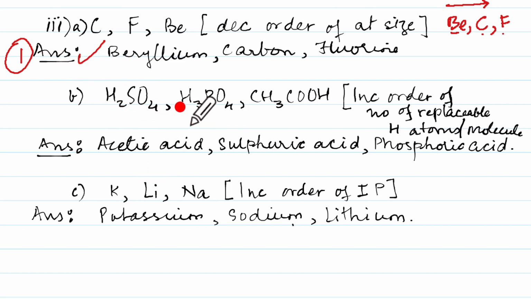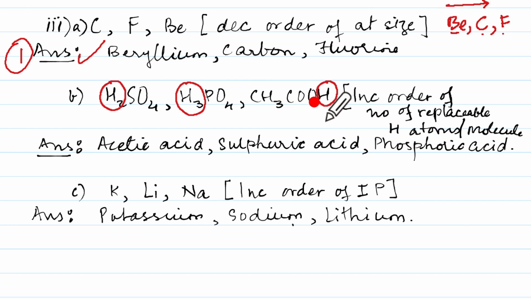The second one, these acids have been given. An increasing order of the number of replaceable hydrogen atoms per molecule has to be written. In H2SO4, it is 2 hydrogen atoms per molecule. In case of phosphoric acid, there are 3 hydrogens, and in acetic acid, it is this one that is replaceable.